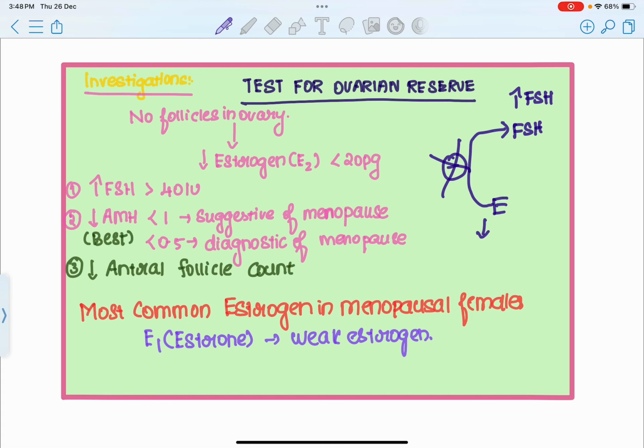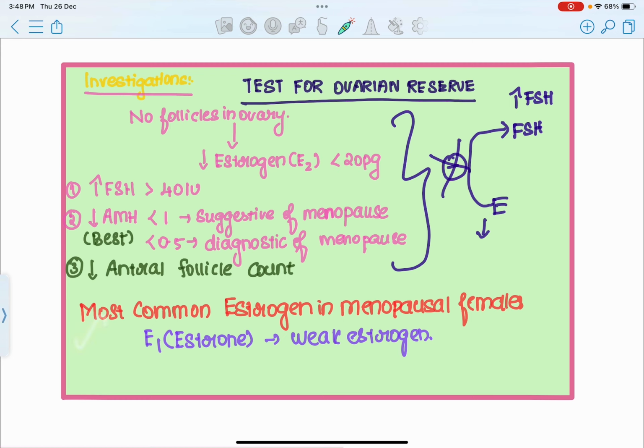And decrease in antral follicle count. So antral follicles are the immature ovarian follicles. So if the immature ovarian follicle levels are decreased, therefore we can ascertain that the amount of ovarian follicle is going to be decreased as well. So therefore, decrease in antral follicle count, decrease in anti-Mullerian hormone less than 0.5, increase in FSH, decrease in estradiol less than 20 picogram. All these are the investigations which will direct you towards decrease in ovarian reserve. Right? So these are the investigations you need to learn.